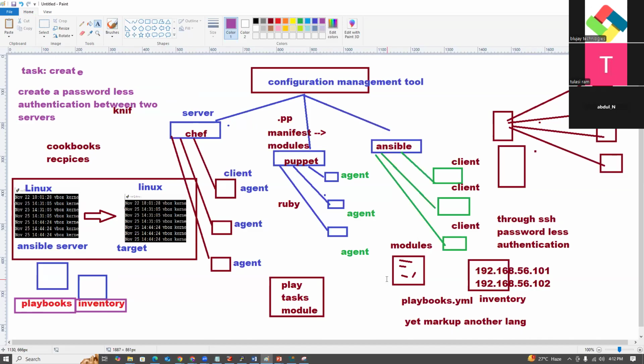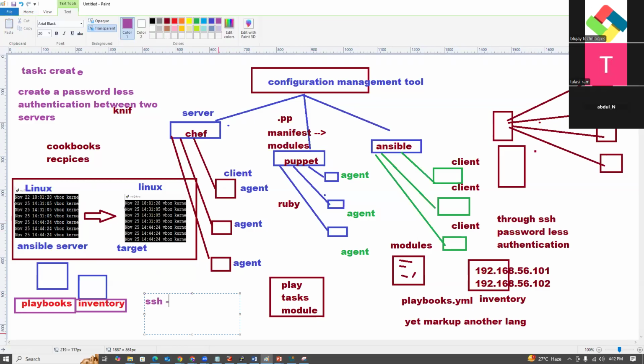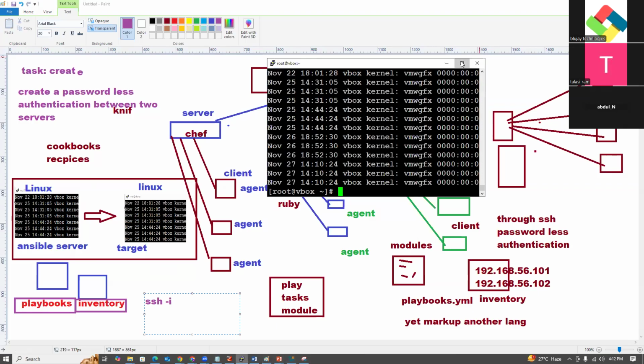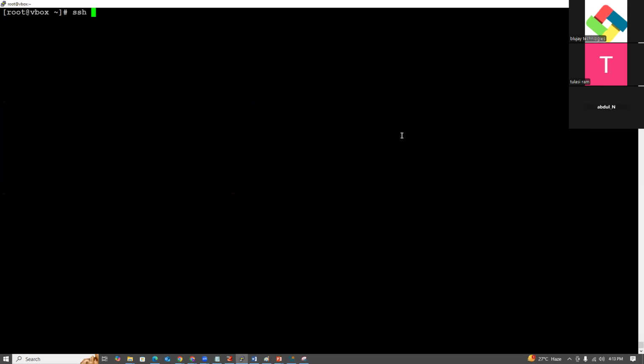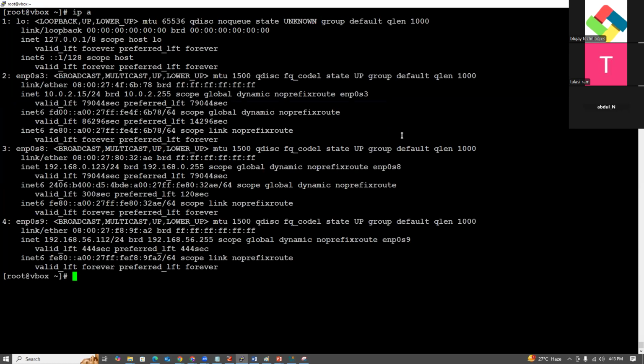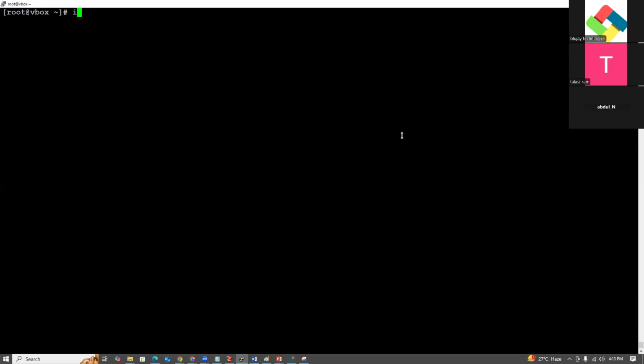Sir, did not understand the question. So how are you connecting from this Linux server to another Linux server? By using SSH, right? SSH from Linux to Linux, not PuTTY. For example, ssh -p port number 22 root@192.168.56.112, the IP address of the server.